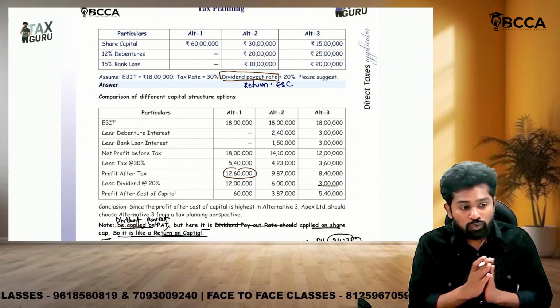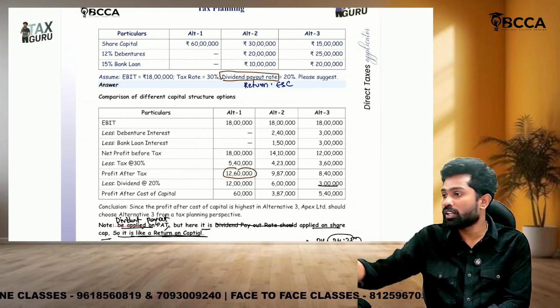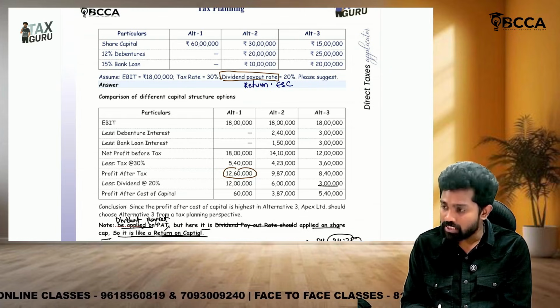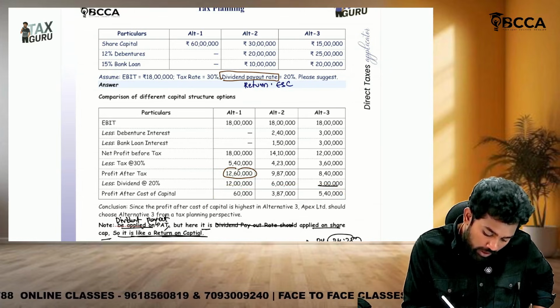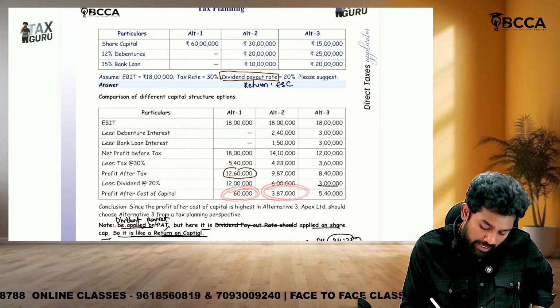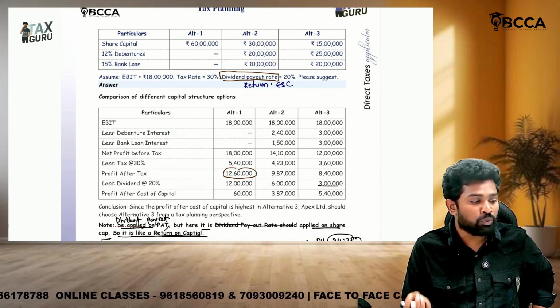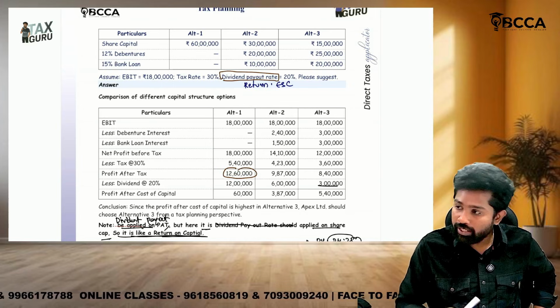So after fulfilling all their needs, the 20% expectation of equity shareholders, loan interest, debentures interest, after paying all that, the company has surplus money: in alternative 1, 60, alternative 2, 3 lakh 87, alternative 3, 5 lakh 40. So in which option is the company having more amounts, sir? Third option. So alternative 3 will be better.